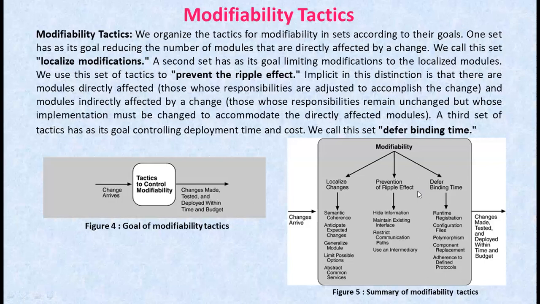Module B has to be modified because it depends in some sense on module A. So we begin our discussion of the ripple effect by discussing the various types of dependencies that one module can have on another.